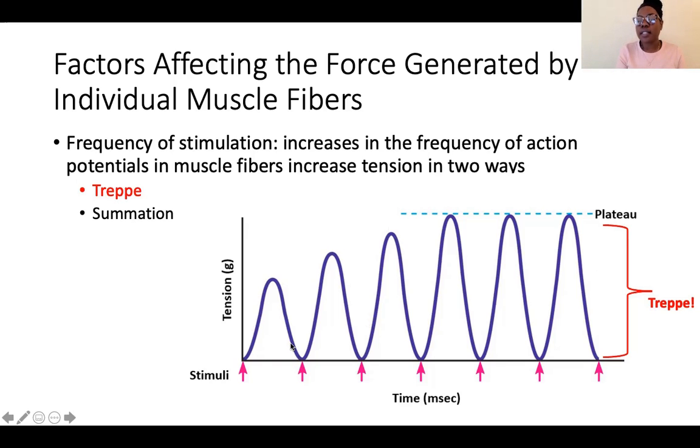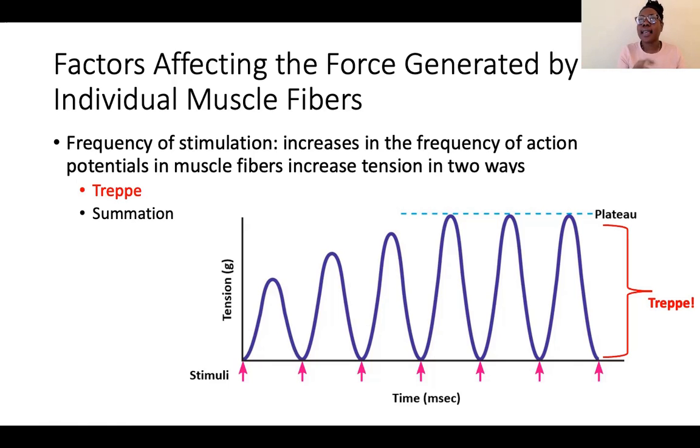If I increase the frequency of stimulation, so these action potentials are coming in pretty rapidly behind each other, right? Pretty rapidly in succession, I will increase the amount of force that is being generated. Now, the reason we have treppe is not entirely understood. So because the muscle actually relaxes in between each of these contractions, we can't say that calcium is still in the sarcoplasm.